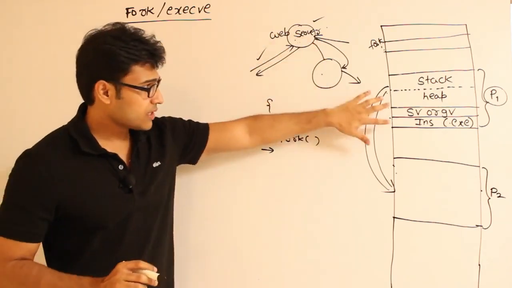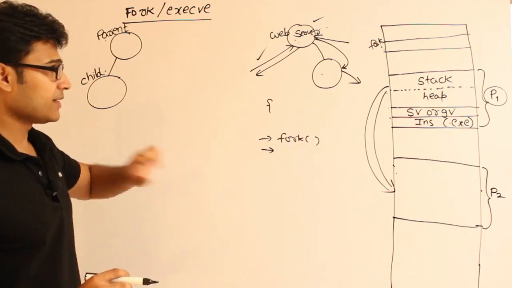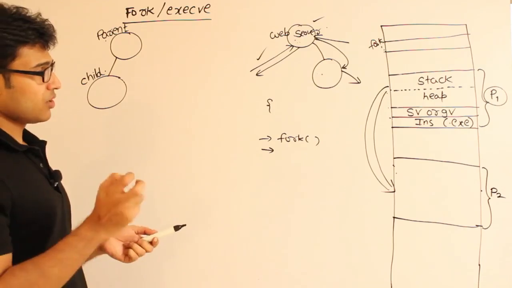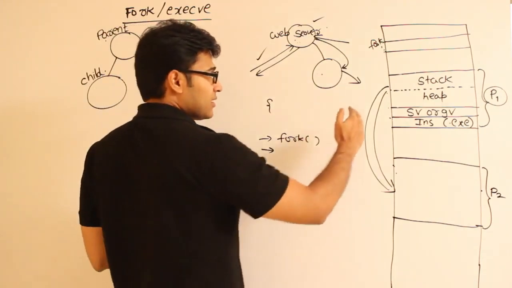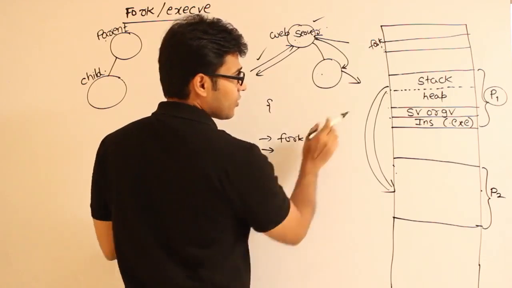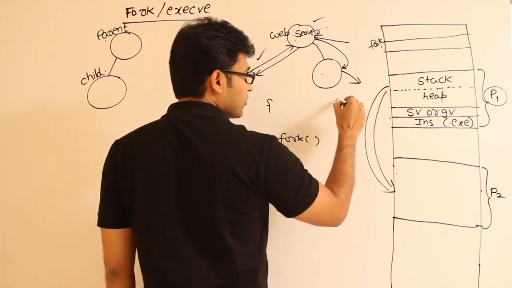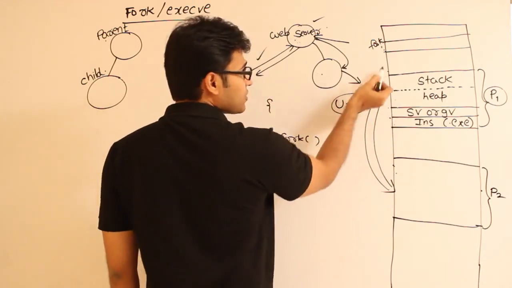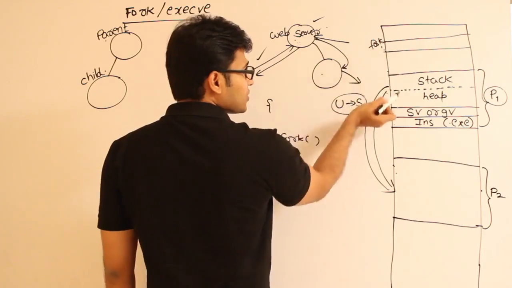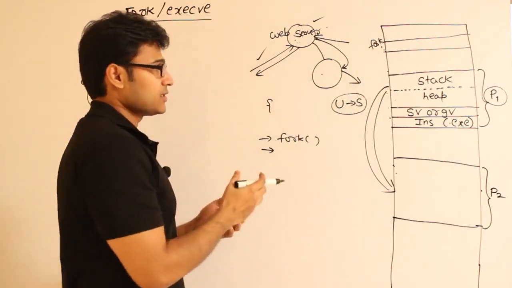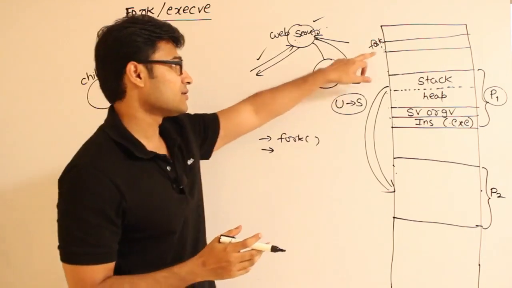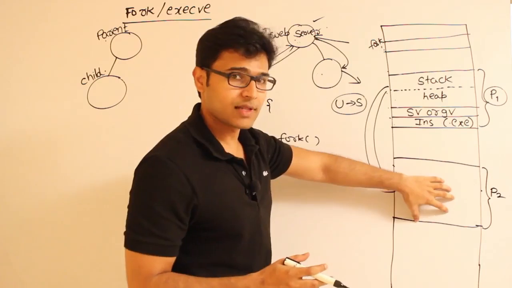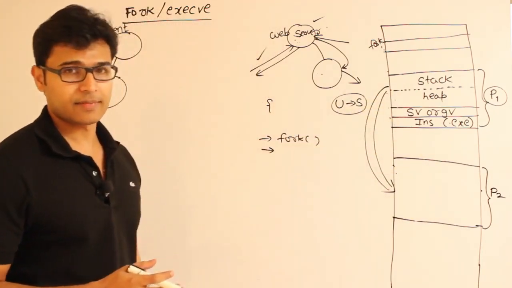So how to identify which one is child and which one is the parent? I'll tell you that. But try to understand one thing. Now creating a new process using the fork system call will actually require a context switch, and you have to change from user mode to system mode, isn't it? Initially you are executing in the user mode, now you have to go to system mode and execute a different code. Then because of this context switch, there has to be a lot of instructions which have to save the context, and these instructions have to be executed, which is an overhead, isn't it? Yes, you are getting two processes, but what is the penalty you are paying? There is an overhead here, clearly, right?